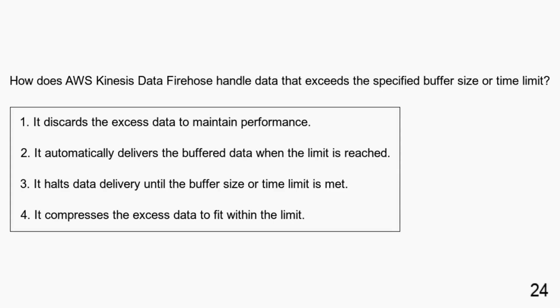How does AWS Kinesis Data Firehose handle data that exceeds the specified buffer size or time limit? It discards the excess data to maintain performance. It automatically delivers the buffered data when the limit is reached. It halts data delivery until the buffer size or time limit is met. It compresses the excess data to fit within the limit.